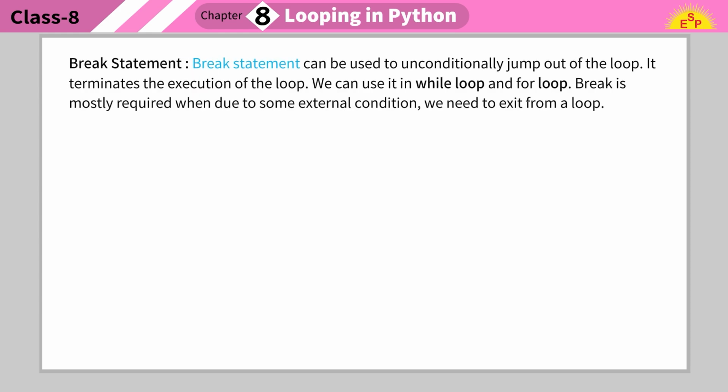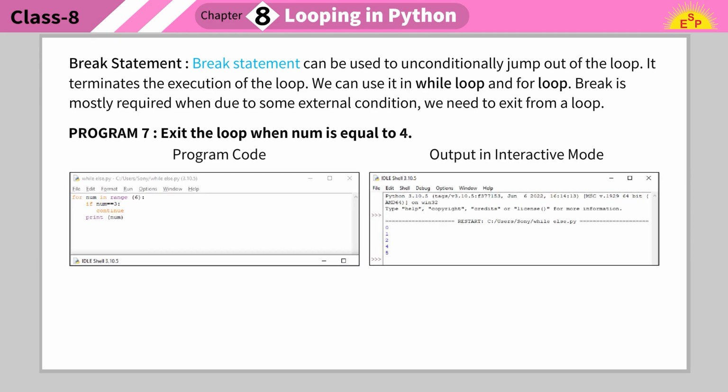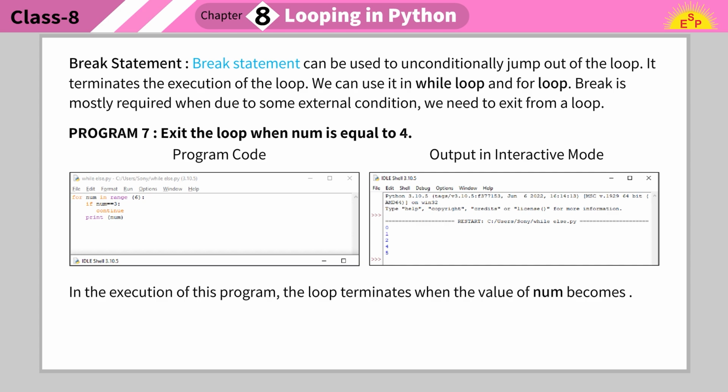Break statement. A break statement can be used to unconditionally jump out of the loop. It terminates the execution of the loop. We can use it in while loop and for loop. Break is mostly required when, due to some external condition, we need to exit from a loop. Program 7. Exit the loop when num is equal to 4. Program code. Output in interactive mode. In the execution of this program, the loop terminates when the value of num becomes 4.